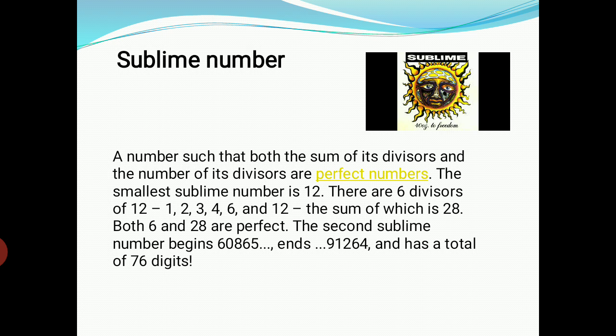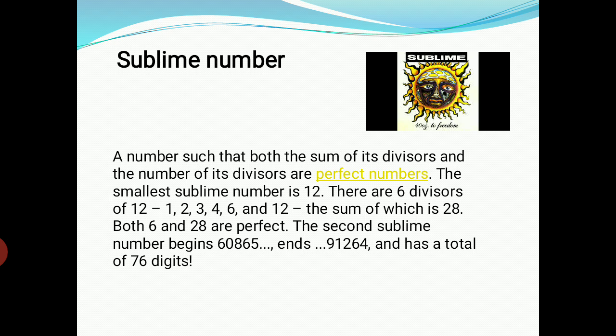So here how many divisors are there? There are 6 divisors. And we know that 6 is a perfect number. That is the first thing. And second thing, we have to add all those divisors. That means 1 plus 2 plus 3 plus 4 plus 6 plus 12. What do we get? We get 28. And we know that 28 is also a perfect number.